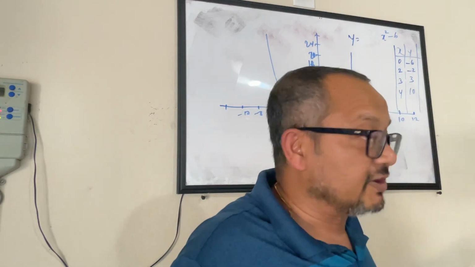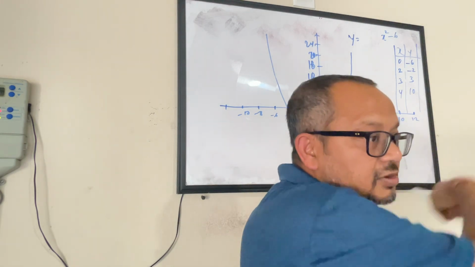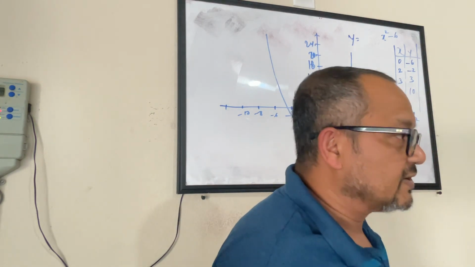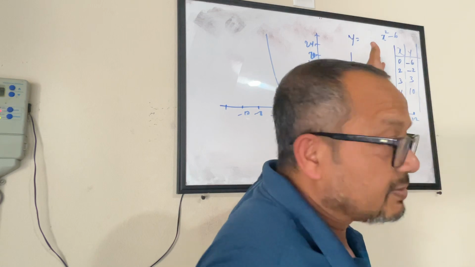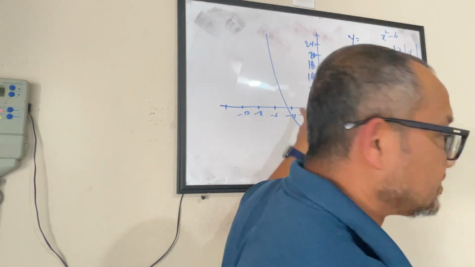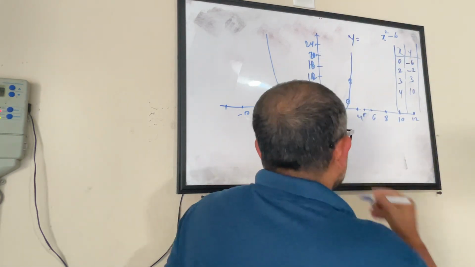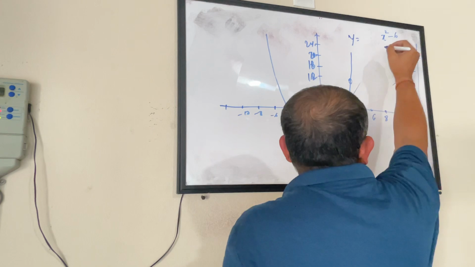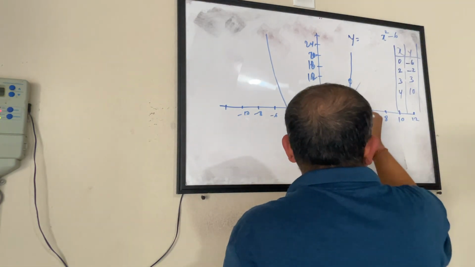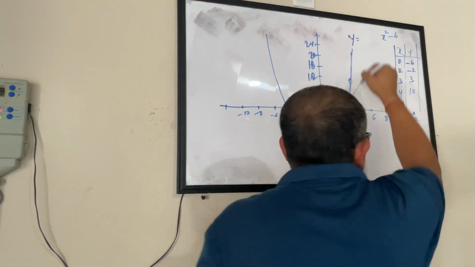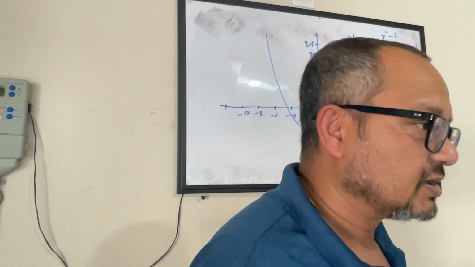If it's a linear equation, it will draw a straight line, which will go through all the 5-6 points that you have picked up. If it's a quadratic equation, it will form a parabola for you, like what we are seeing here. See, these points, by no means I could draw a straight line. I had to join them one by one, and then we saw that it's drawing a parabola, right?